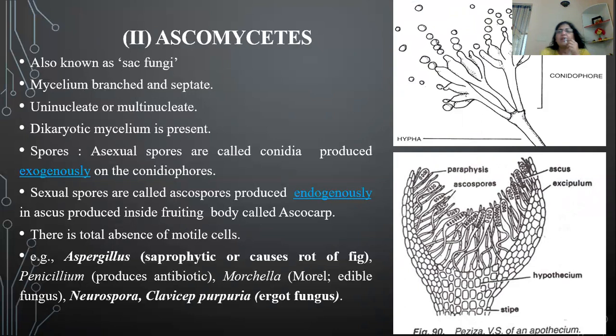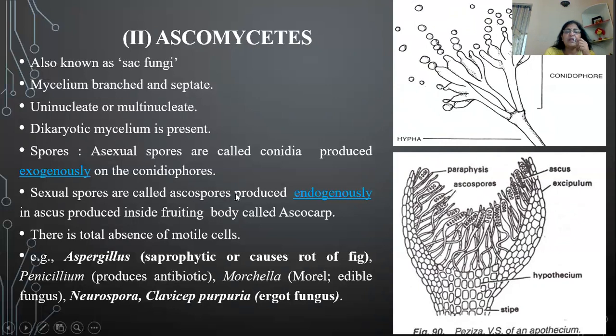After plasmogamy, there is a gap between plasmogamy and karyogamy. In this duration, when plasmogamy has occurred and karyogamy has not occurred, dikaryotic mycelium is found. Now, the asexual spores are produced outside, as you can see here. These stem-like structures are known as conidiophores, and these asexual spores, because they are produced exogenously, are known as conidia. Sexual spores are called ascospores.